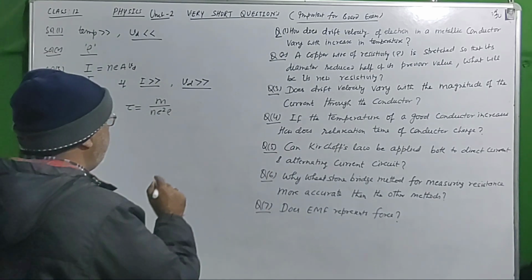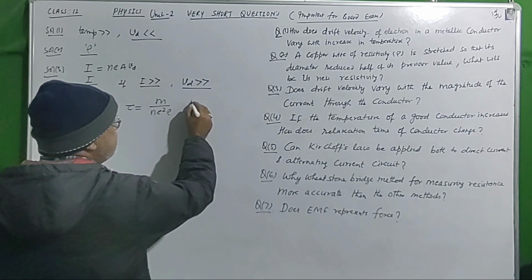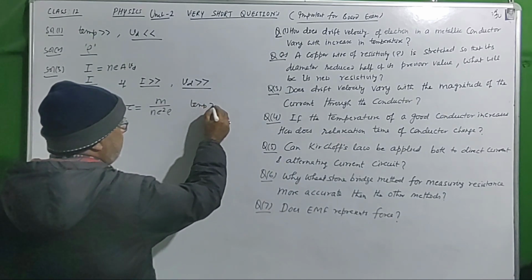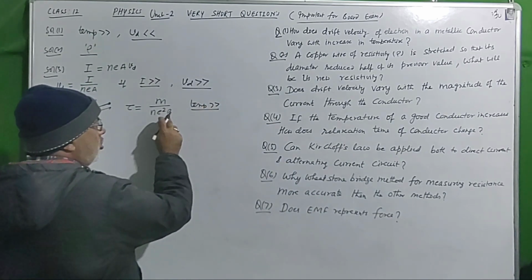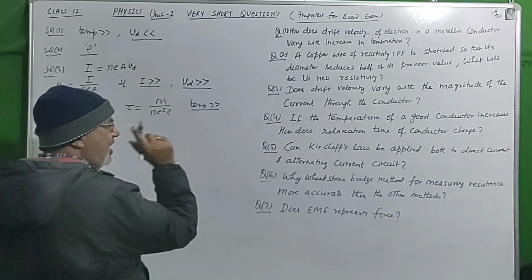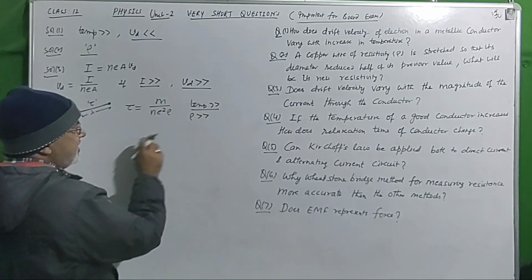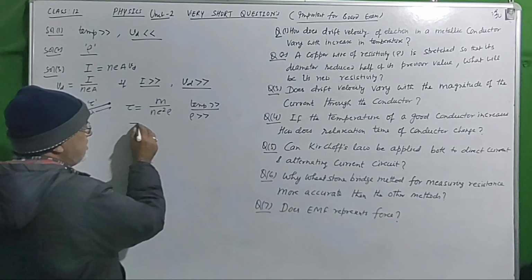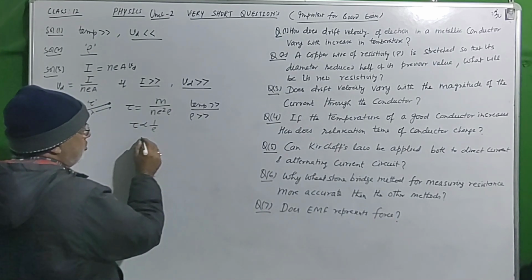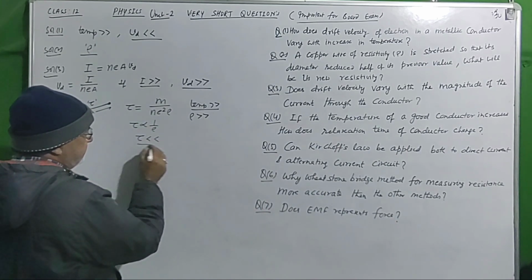What we are doing? We are increasing the temperature. Rho is the resistivity. Resistivity depends on the temperature, so resistivity increases. If the resistivity increases, tau is the reciprocal of resistivity, so tau decreases.